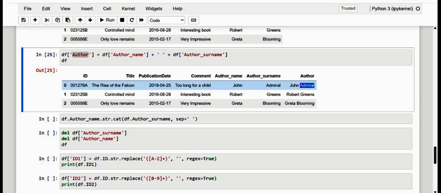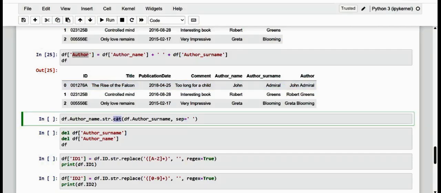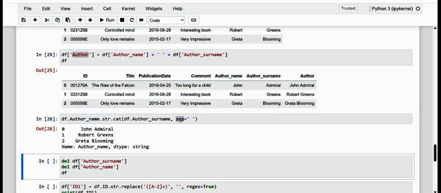However, it is possible to do the same operation using a string method that allows their concatenation. So we have one more method which we call cat. It is possible to merge the textual values of two columns of the data frame and possibly add a separator character with the optional parameter. So here I have specified the separator, and it does the same thing.